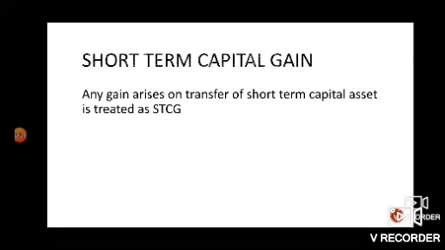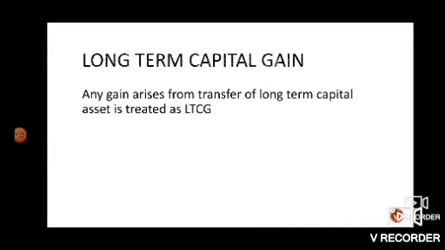In the previous class, we understood the meaning of both short-term as well as long-term capital gains. That is, any gain that arises on transfer of a short-term capital asset is known as short-term capital gain, and any gain that arises from transfer of a long-term capital asset is known as long-term capital gain.